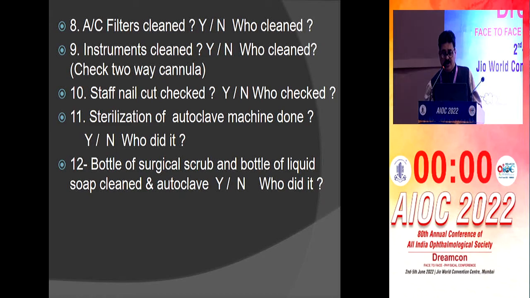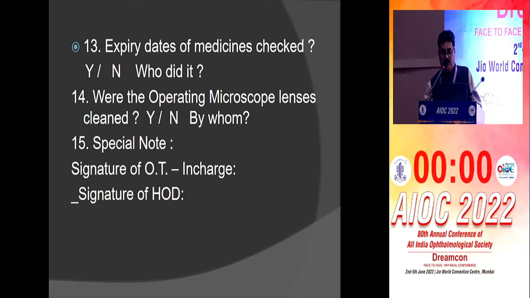We autoclave the instruments, but nobody takes care of the autoclave itself. So there are biological indicators to check the autoclave. Who checked it at least once a week or once a month? Expiry date of medicines, and then special note, signature of OT in charge and signature of HOD. So these things are very important, and we should really check them.